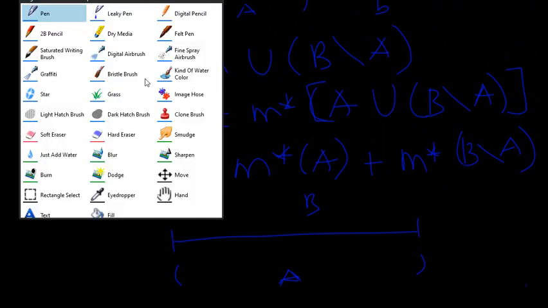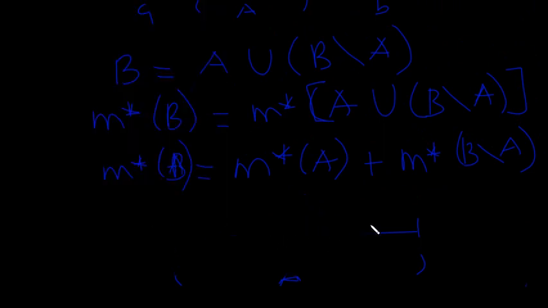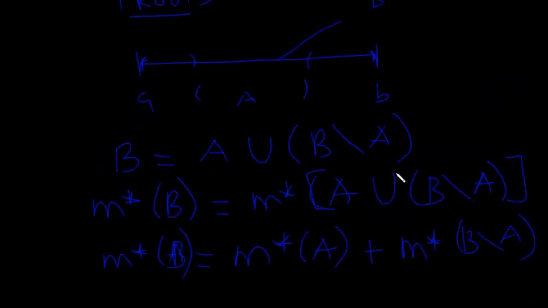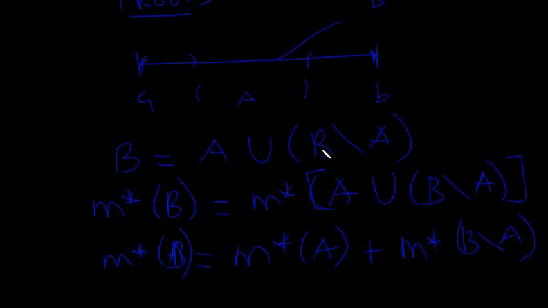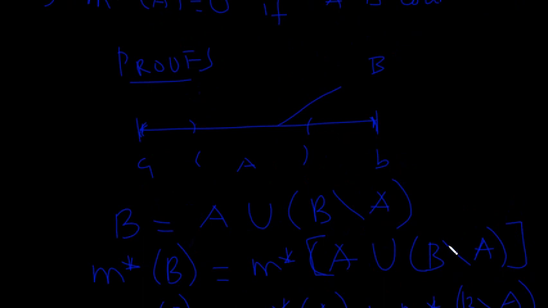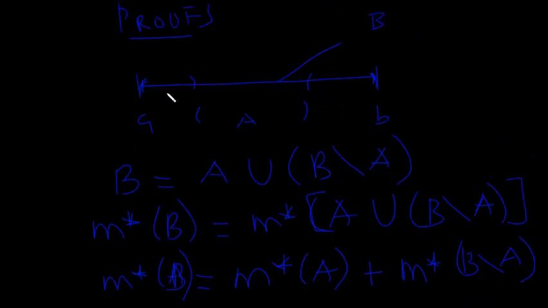So from there, with these illustrations, I can state that when the complement was non-empty, the outer measure of it is always going to be greater than 0 because there are elements here and they are all intervals. So when I sum them, it's going to be greater than 0.